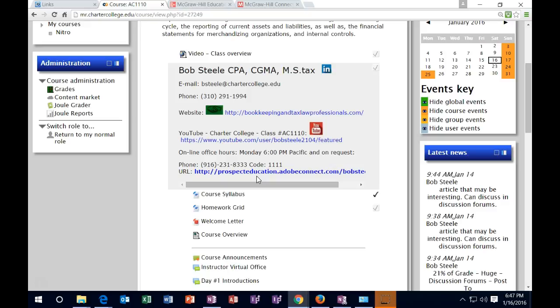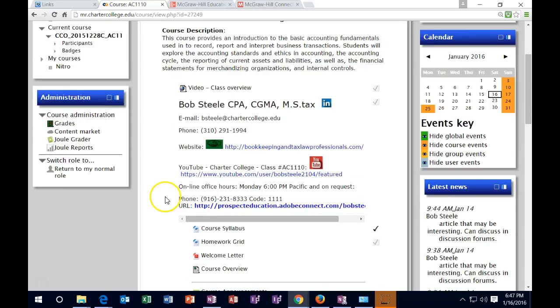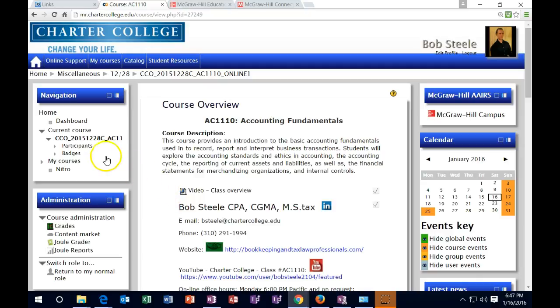This is an effective tool, the screen share software. I do suggest using it with each other as well, so you could contact other students in an online setting by going to participants and sending what I call a Moodle message to other students. And then if you wanted to set up a screen share by Skype or joinme.com or some other free software out there where you can share each other's screens and work through some problems in Excel, I would suggest doing that. I think that is helpful to do.